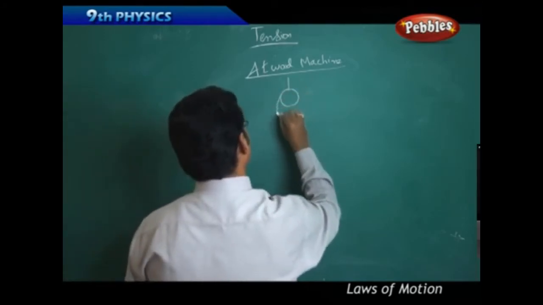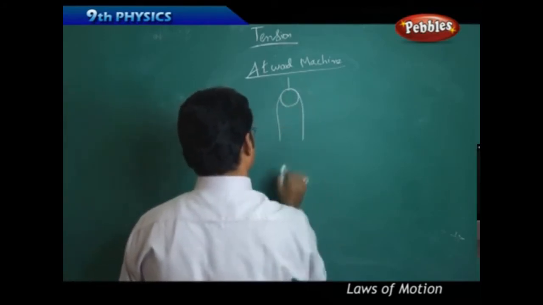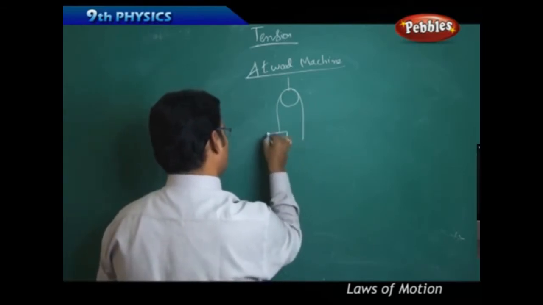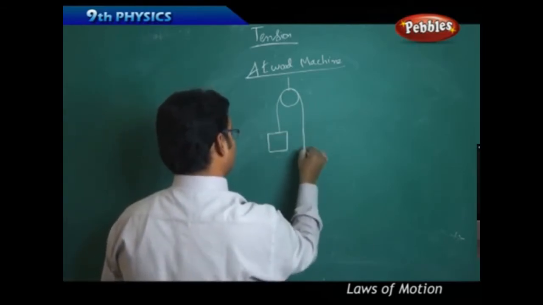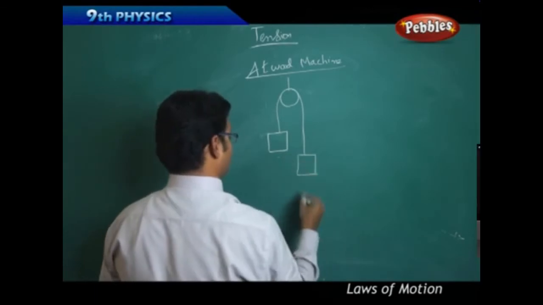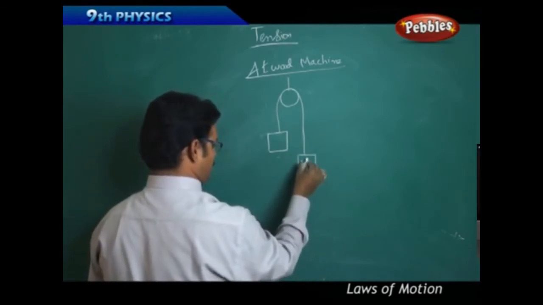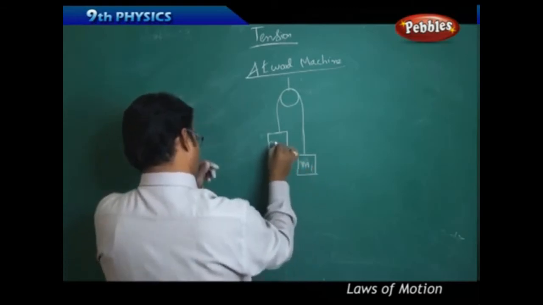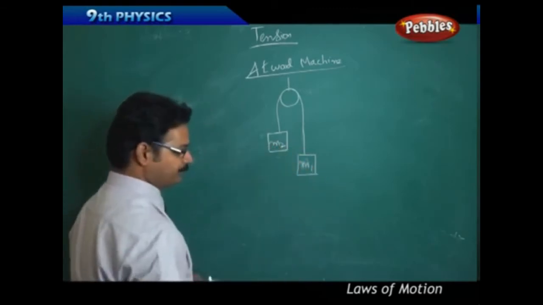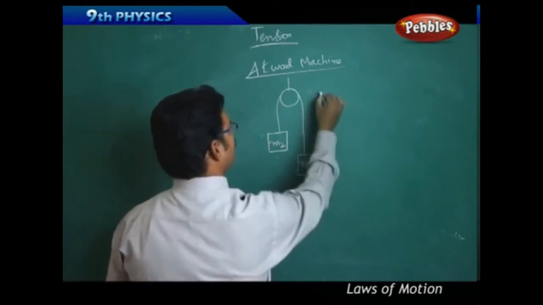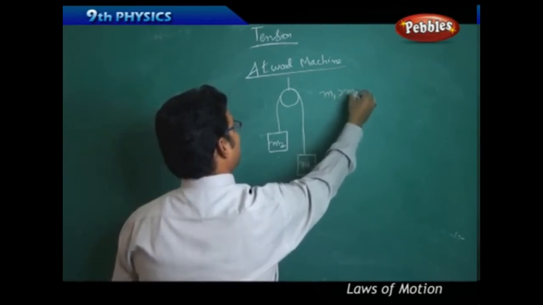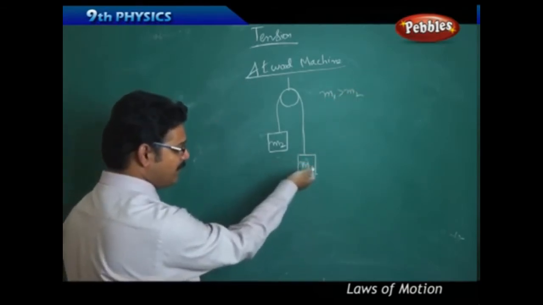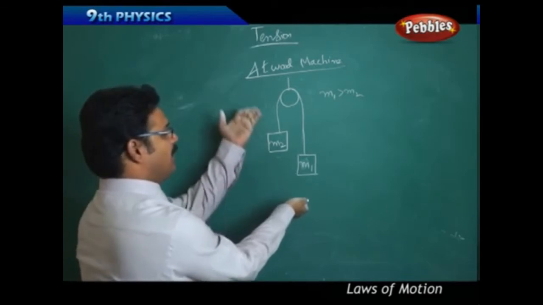Over the pulley there is a rope and there are two blocks. Say this block is M1 and this block is M2. Here M1 is greater than M2. Because of that, when M1 is going down, M2 is moving up.